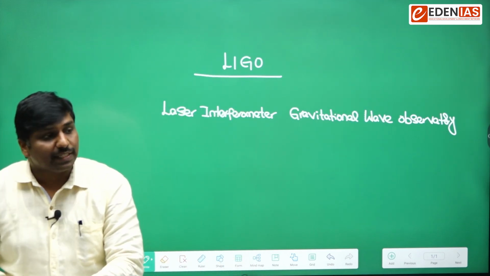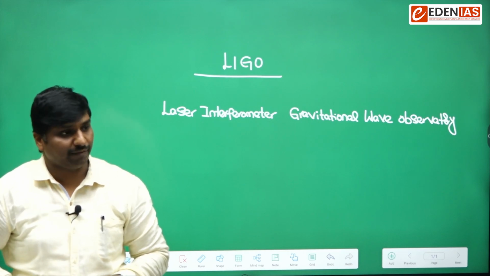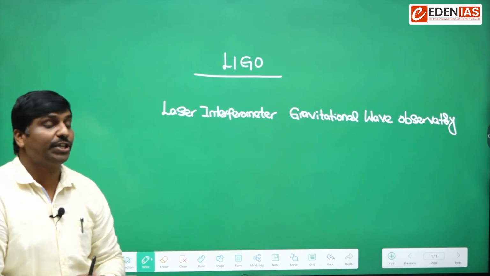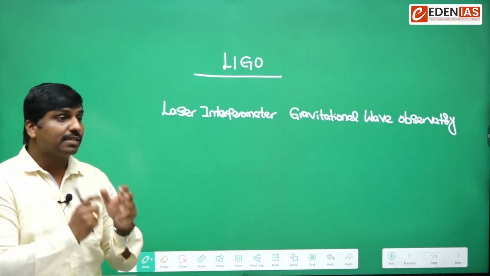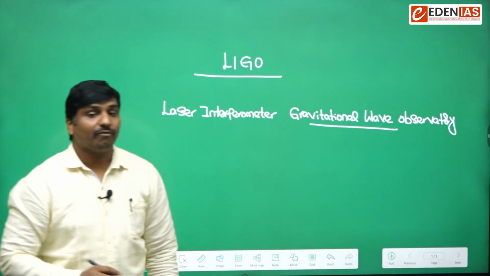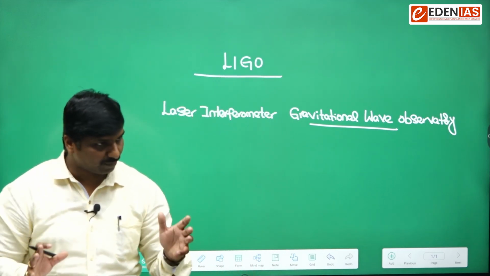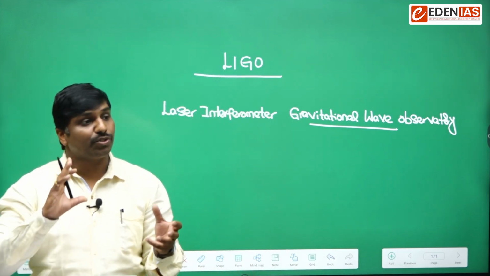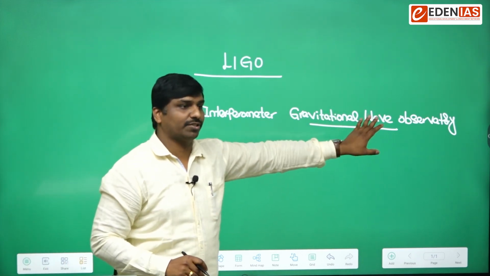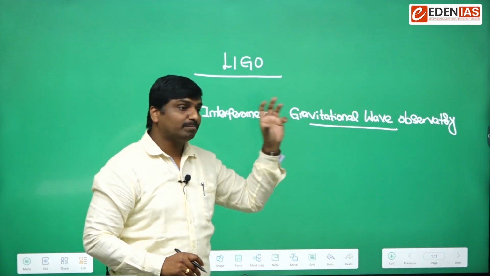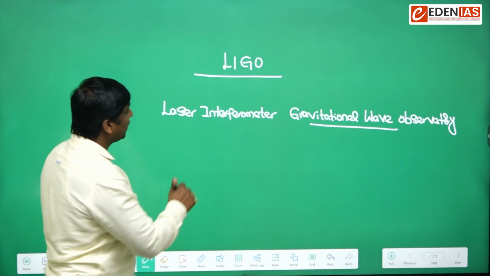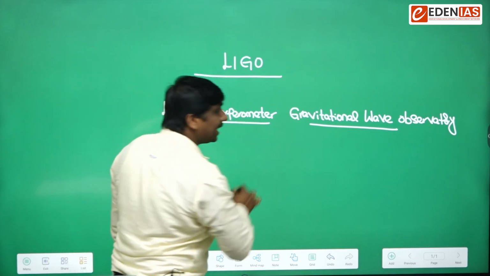So what is the chief purpose of LIGO? LIGO is a huge observatory, a huge detector, which helps in the detection of some waves called gravitational waves. The tools used in this observatory are laser interferometers.